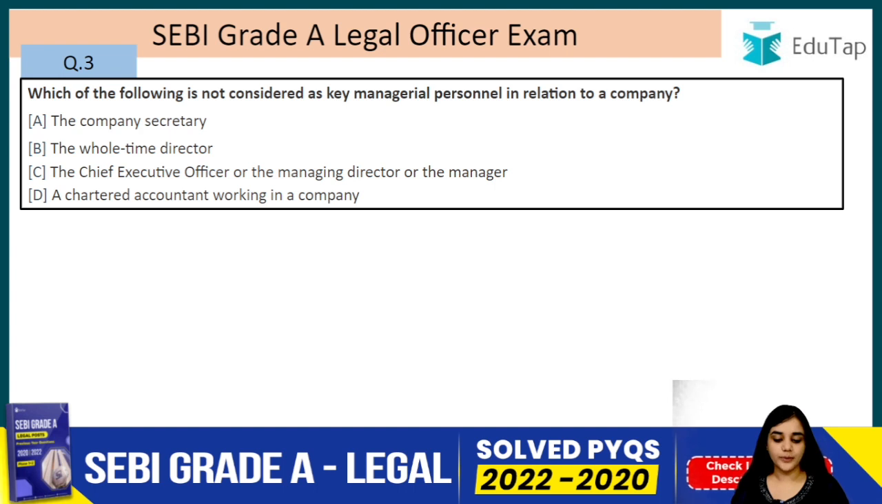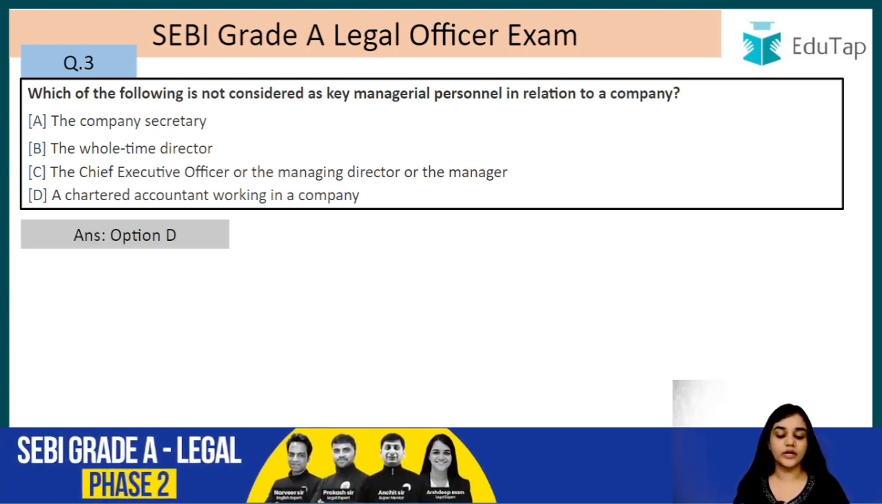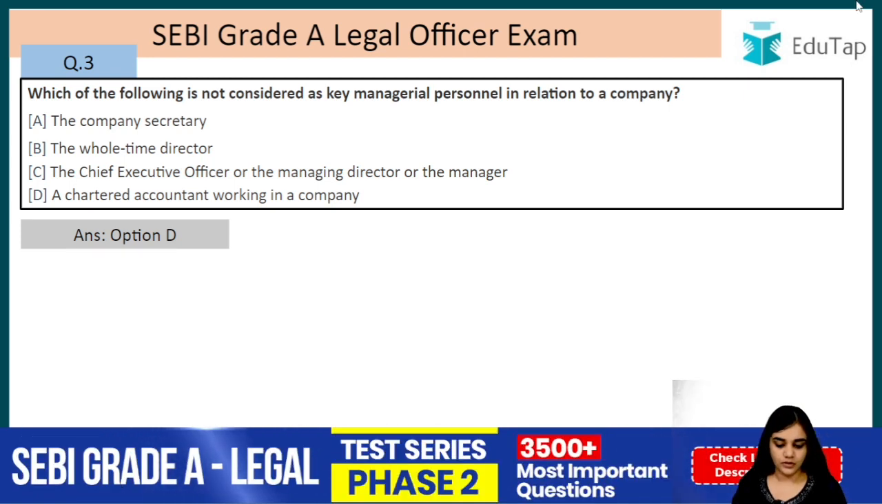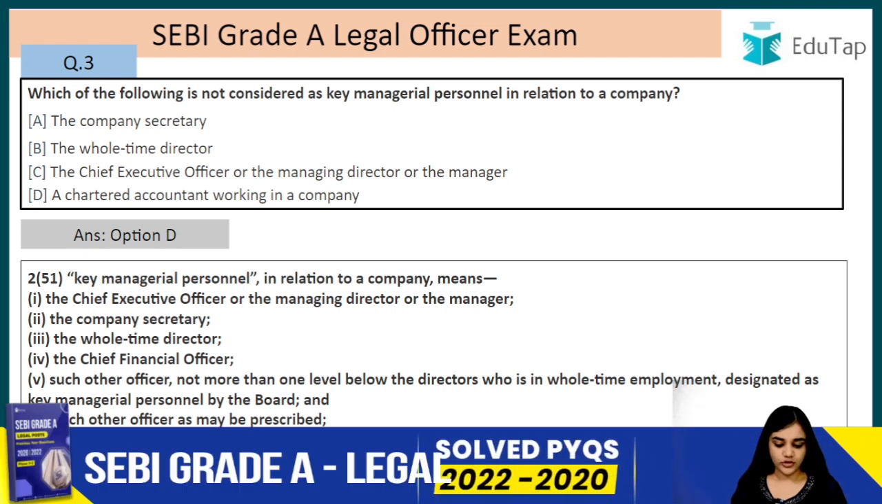Which of the following is not considered as key managerial personnel in relation to a company? So the answer to this question is option D. A chartered accountant working in a company is not a key managerial personnel, right? So it is given in 2(51). Key managerial personnel.